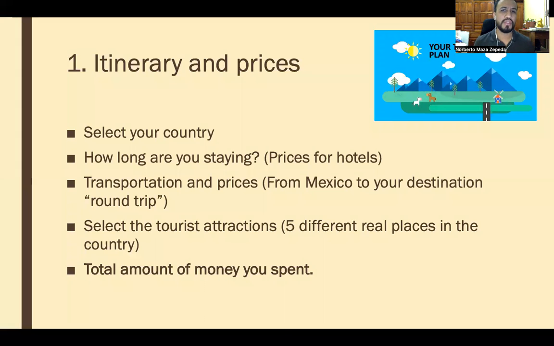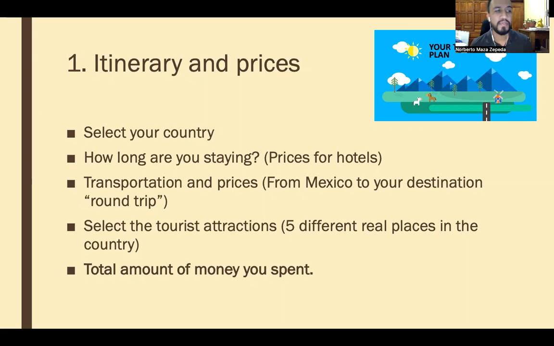So we need to plan the trip, and step number 1 is going to be itinerary and prices. You need to select your country, you need to decide your country, and then how long are you staying? You need to select the hotel and the prices of the hotels. Transportation, in this case, we are going to use flights. So from Mexico to your destination, and we are going to select a round trip.